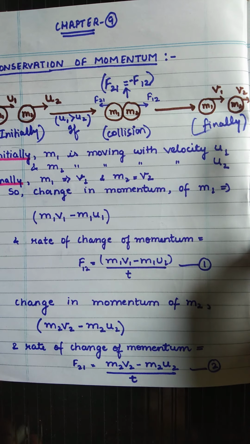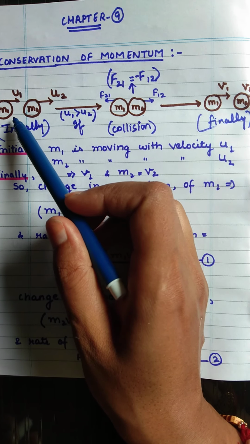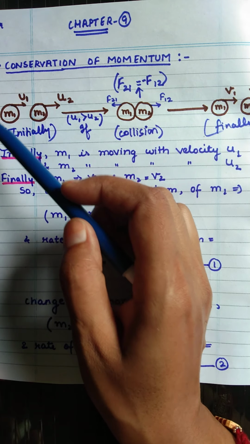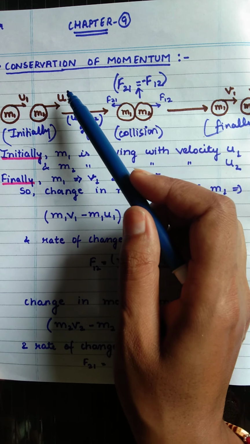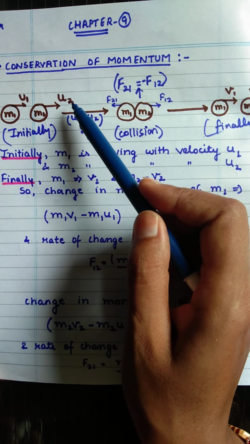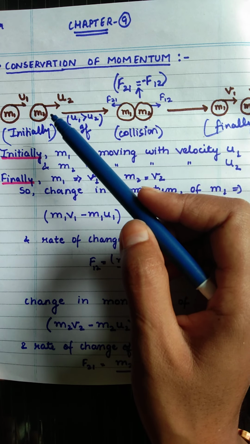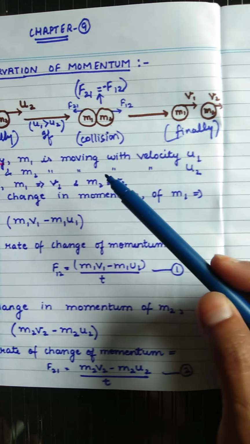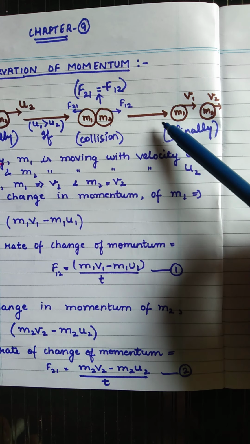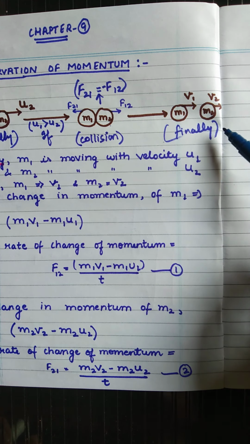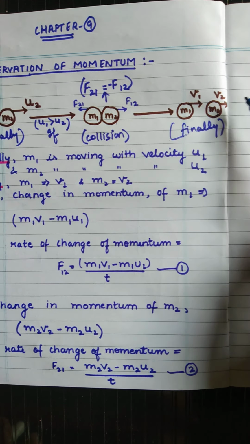So for m1, let us consider what the momentum is. Initially its momentum was m1 u1 and the momentum of the m2 object is m2 u2, because momentum is the product of mass and velocity. Afterwards finally the momentum of the first body is m1 v1 and the momentum of the second body is m2 v2.